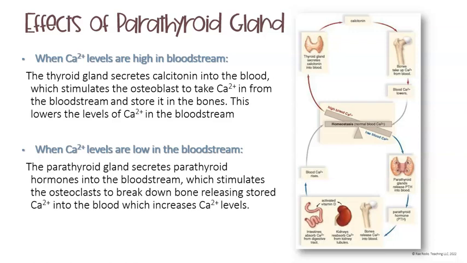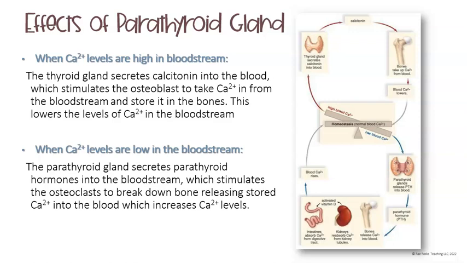The calcitonin is going to stimulate the osteoblasts, remember the bone builders, to take calcium in from the bloodstream and store it in the bones. So this would lower the levels of calcium in the bloodstream because your bones have taken in that excess calcium.